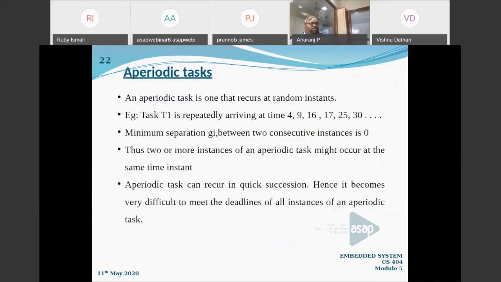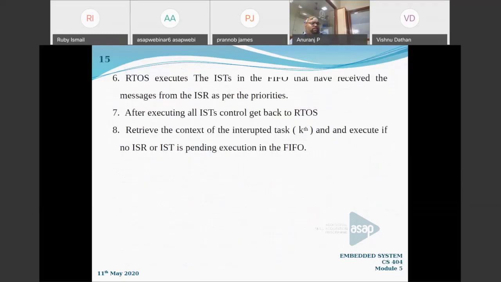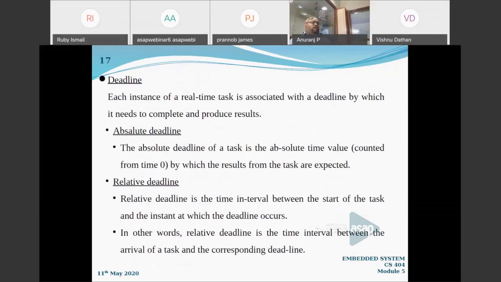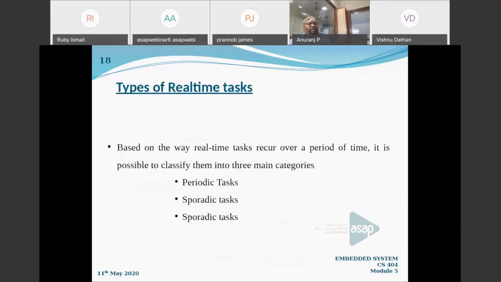So, what we were discussing in this topic was what you mean by a real-time task, when a real-time task is going to be considered, what you mean by a task instance, the first instance of a task, second instance of a task, and so on. Then we discussed what an absolute deadline is and what a relative deadline is. One was a fixed time, and a relative deadline was relative to the arrival time. And the three types of real-time tasks: periodic task, sporadic task, and aperiodic task.